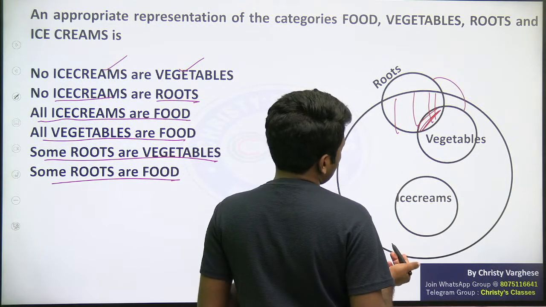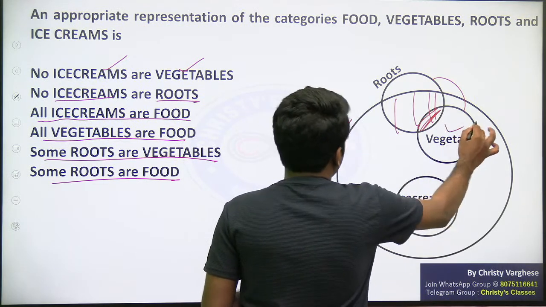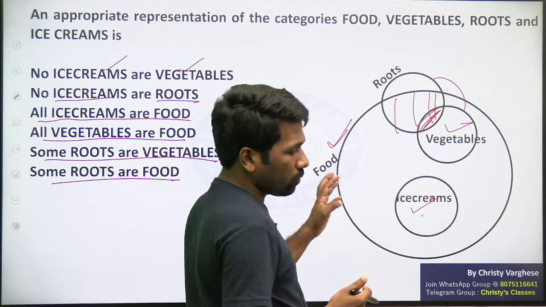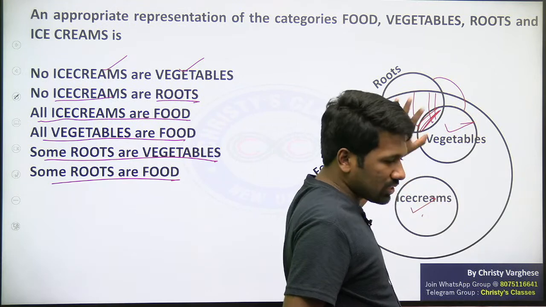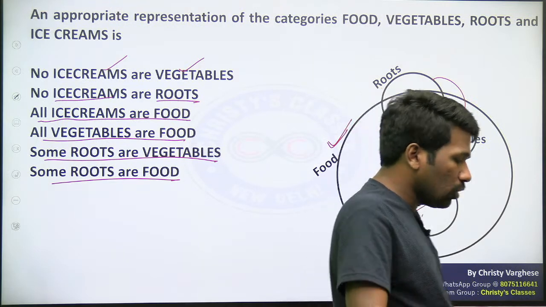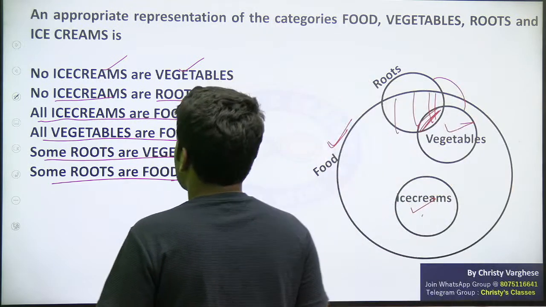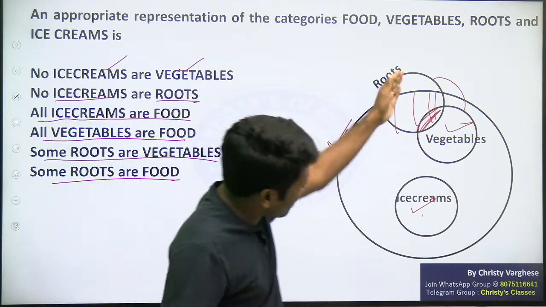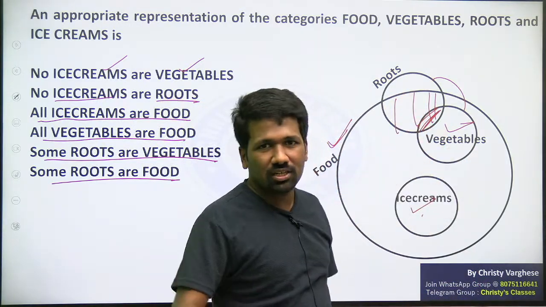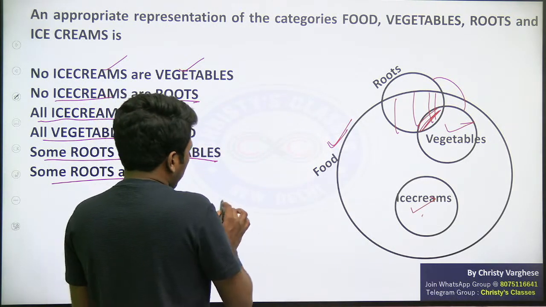And all ice creams are food. Ice cream set should be inside food set. All vegetables are food. So vegetable set should be inside food set. So whichever option having representation something of this sort in shape of circle or square or rectangle, that should be the correct answer. Okay, Pooja, was there a similar option if there were circles? Again, circle can go down or up or anything, that does not matter, but inclusions and intersection should be, and disjoint set should be proper. That's all. Yeah, the basic idea I hope all of you know.